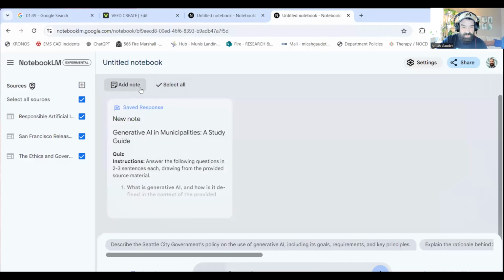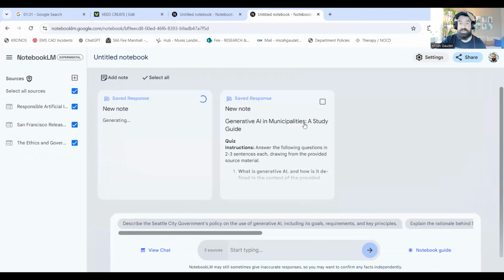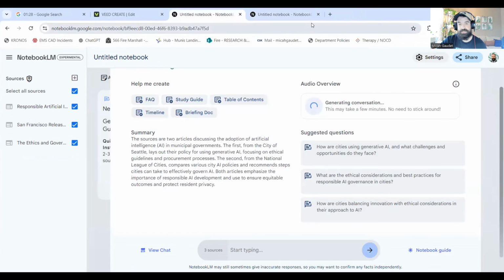Other things you can do as well is if I look at notebook guide, you can also create a timeline, a briefing document. So I could create a briefing document here. That's kind of fun to do as well. So again, if you have multiple different sources of information, this is a great way to take in lots of different articles, different topics, ideas, use Perplexity to source that or other tools you have available to source that information, put it into this NotebookLM, and you can create a lot of cool things between FAQs, study guides, table of contents, timelines, briefing documents, and even a podcast.